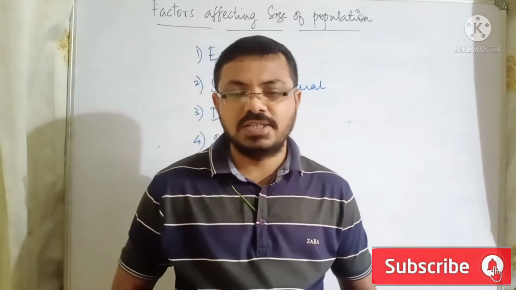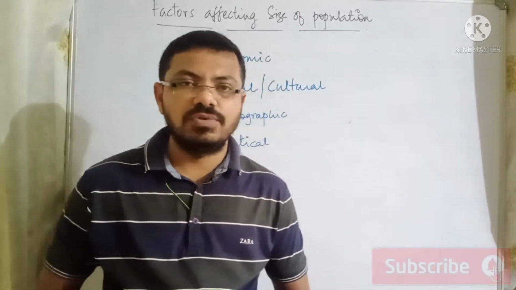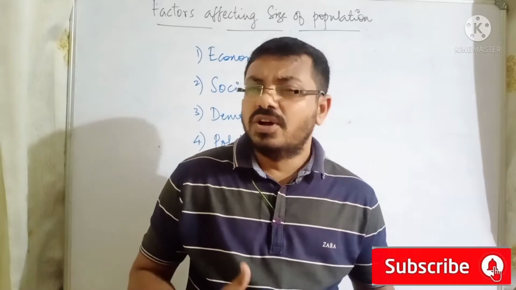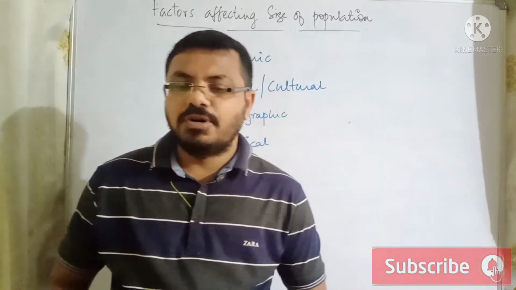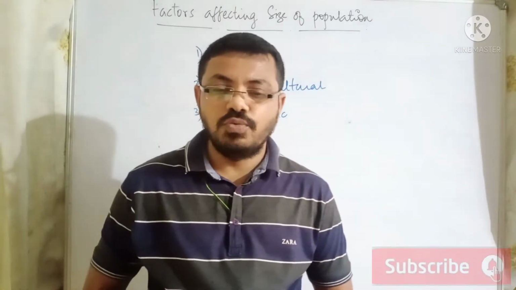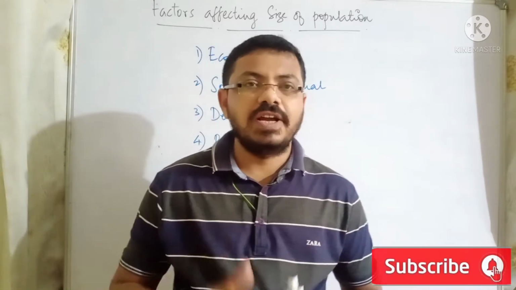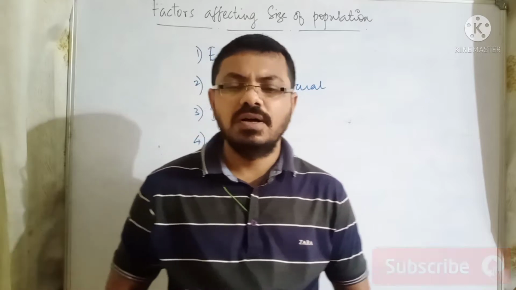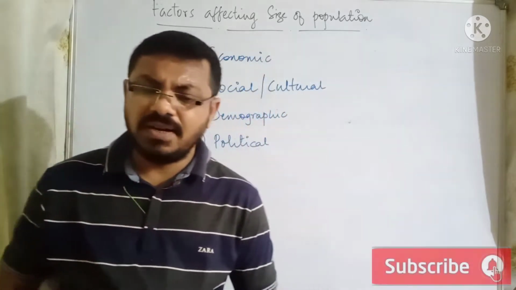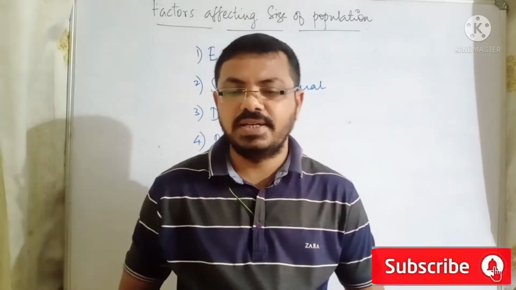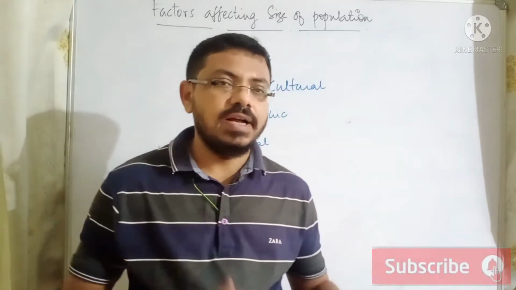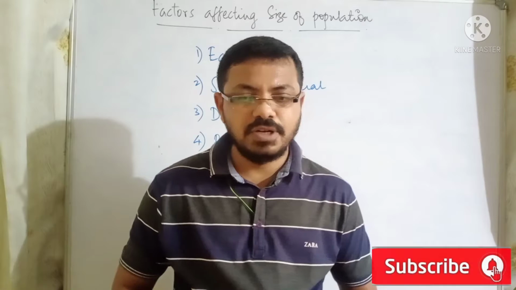Political: government policies to change the rate of population growth, like you can name some countries like China and Russia. And there are a lot of countries where population policies exist, which are meant to affect the population growth rate, maybe to a positive level or maybe to a negative level. Then demographic: high infant mortality, so people tend to have more children to compensate. This is connected to the child labor issue.